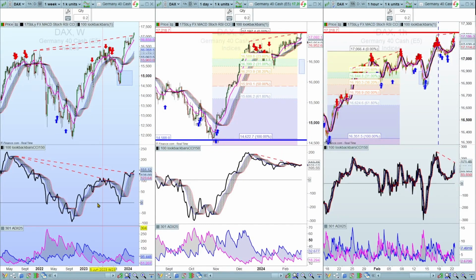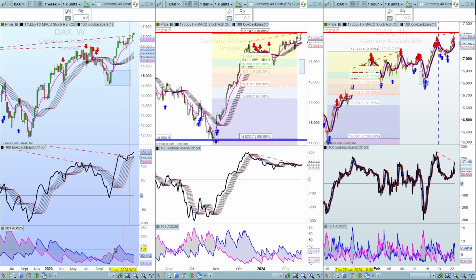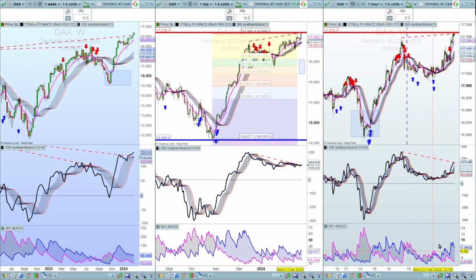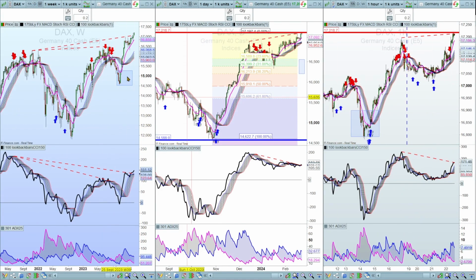So what we have here is the weekly, daily and hourly timeframes, and you can interchange any of these timeframes with your own preferences if you like the 4 hour for example. So we look at the weekly, it's still in a bullish ADX 25 momentum. The ADX is also bullish on the daily and likewise bullish on the hourly. So we're getting new highs, obviously, on all timeframes.